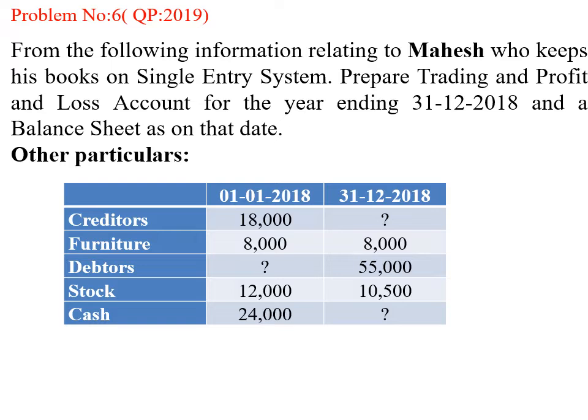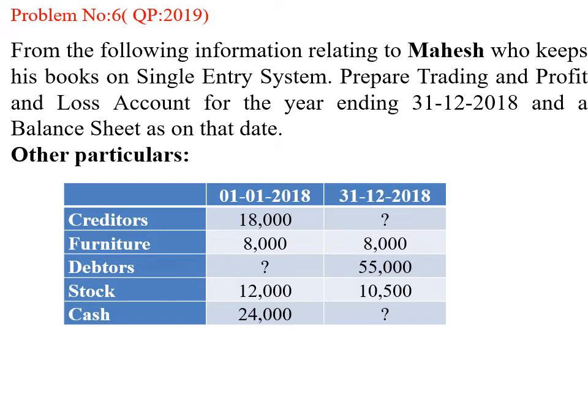So by this I am going to wind up chapter number 1, that is accounting from incomplete records, and from the next class onwards I am going to start with the new chapter. So from the following information relating to Mahesh, who keeps his books on single entry system, prepare the trading profit and loss account for the year ending 31st 12 2018 and the balance sheet as on that date.